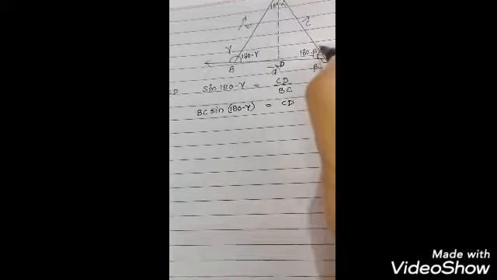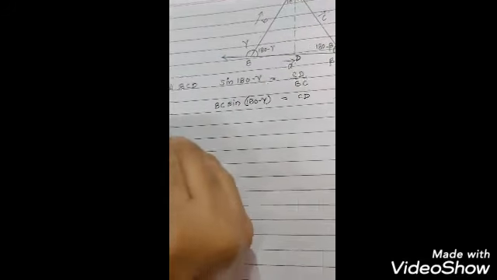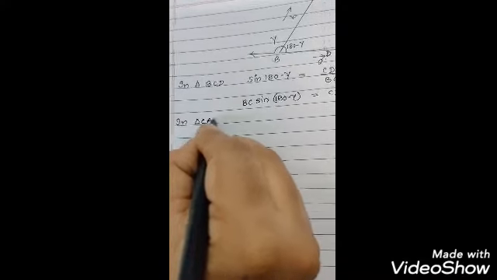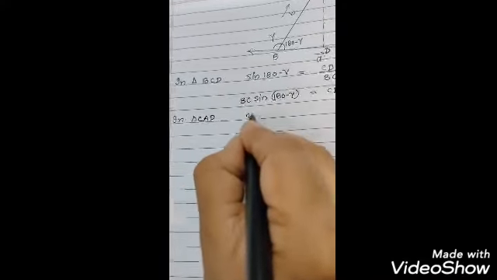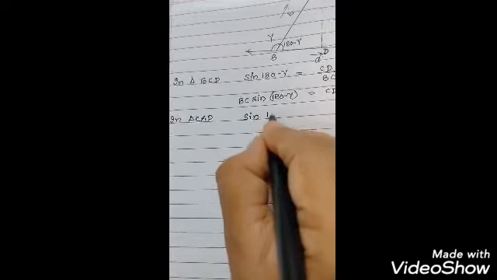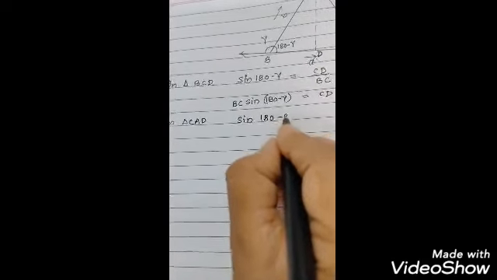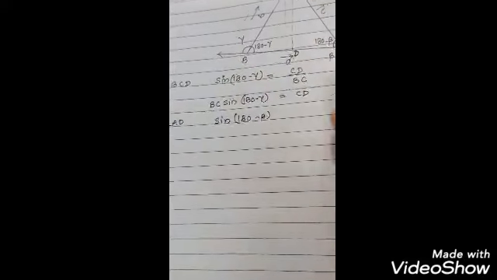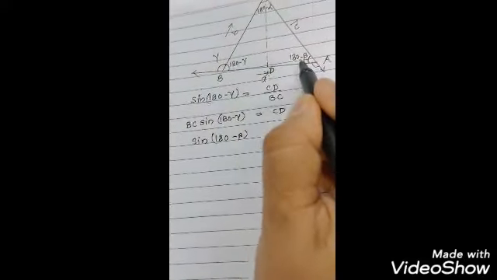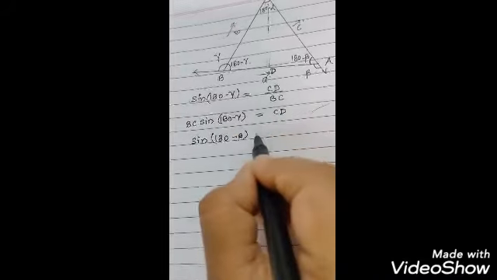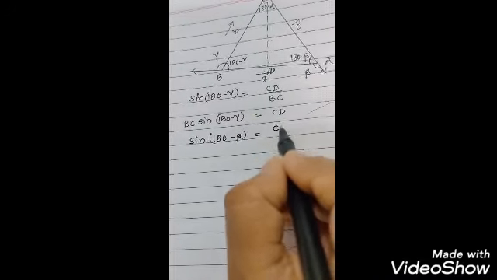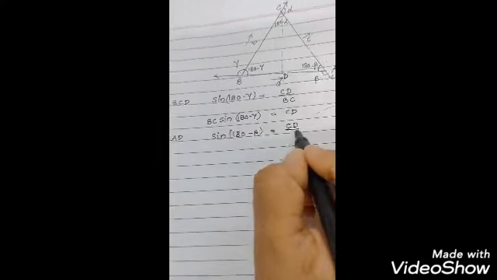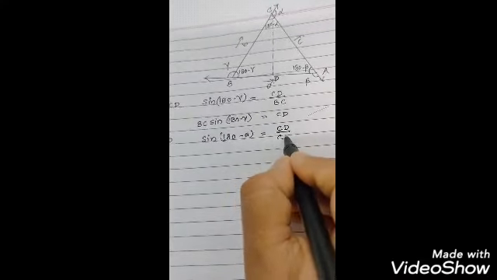In a similar way, you can see here in triangle CAD, sine 180 minus beta is equal to perpendicular, that is CD, upon the hypotenuse, that means CA.